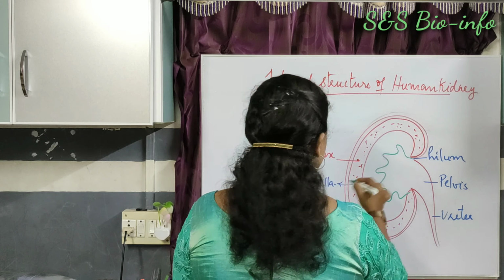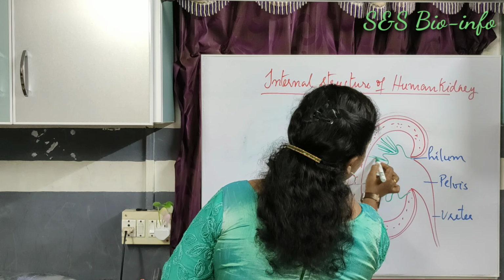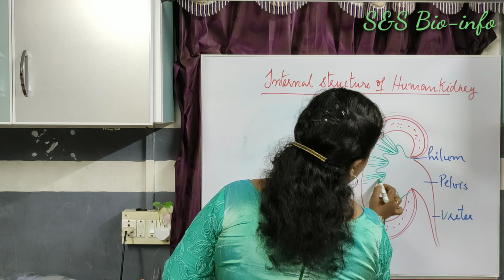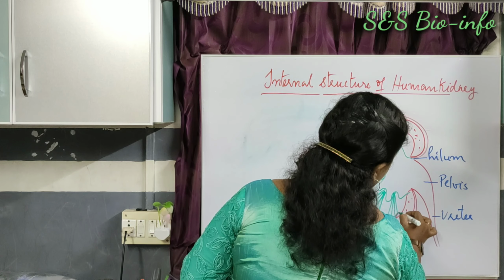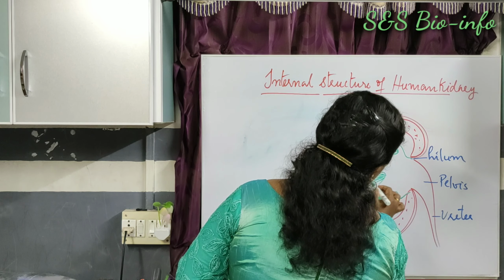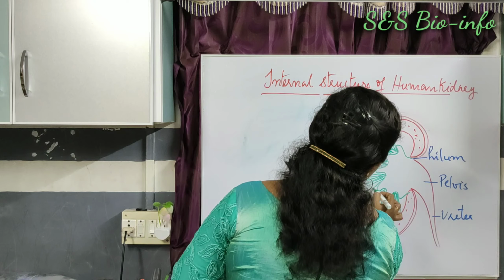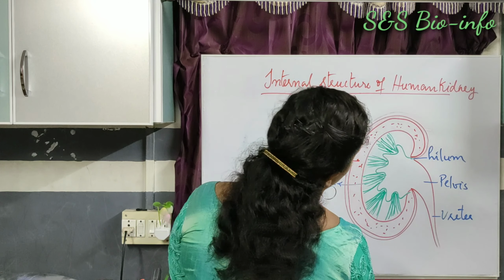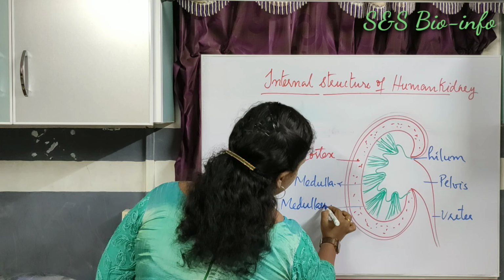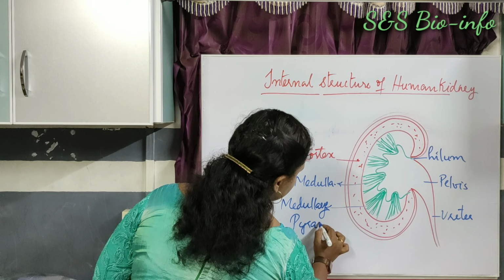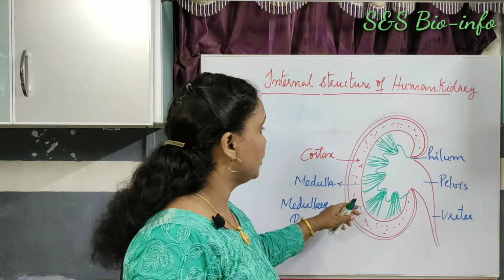These are the medullary pyramids. Okay, these are the main parts of the human kidney.